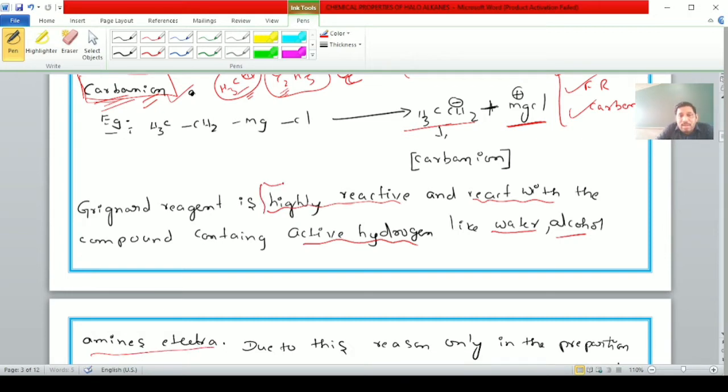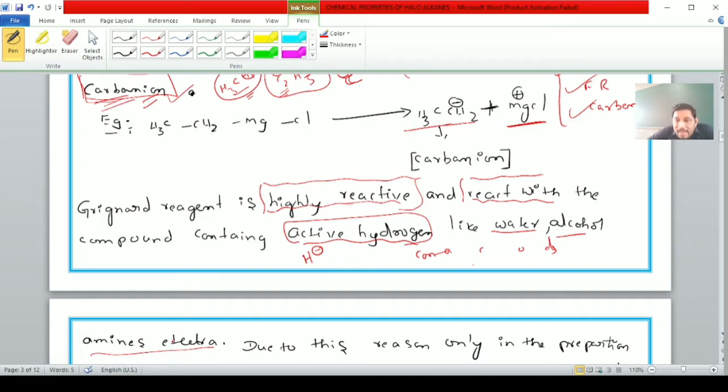Grignard reagent, students, is a highly reactive reagent, and it can react with active hydrogen containing compounds. This word is important: active hydrogen containing compounds. Not only water, not only alcohol. Any compound containing an active hydrogen atom that is lost as H plus ions can react with the Grignard reagent. Clear, students?